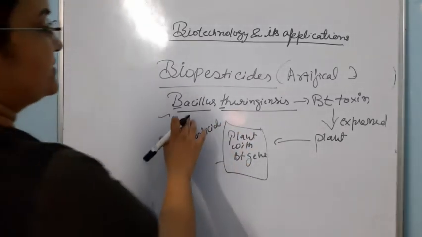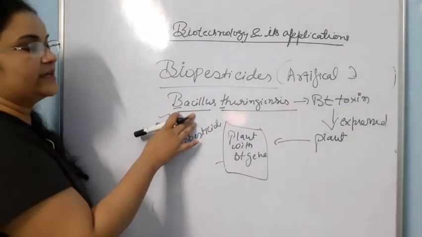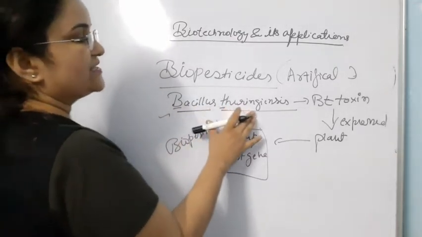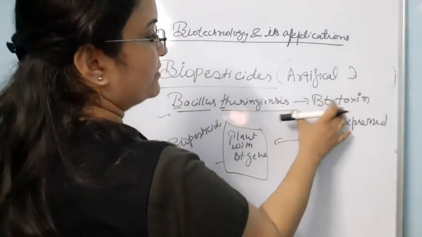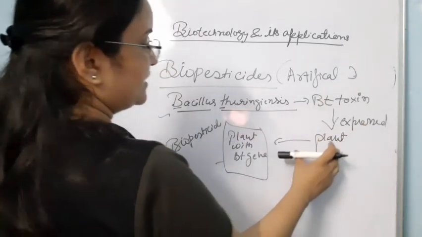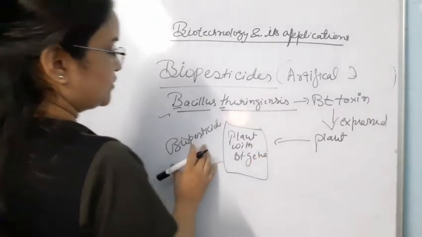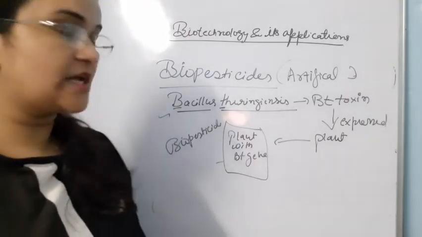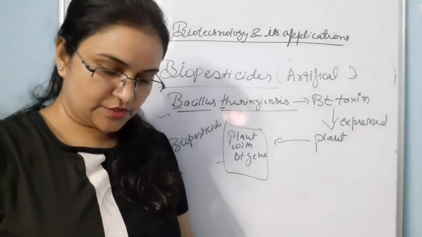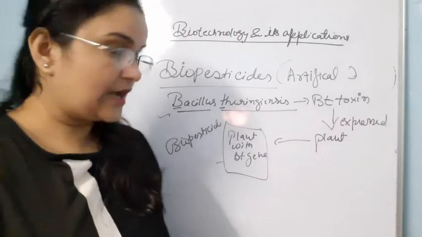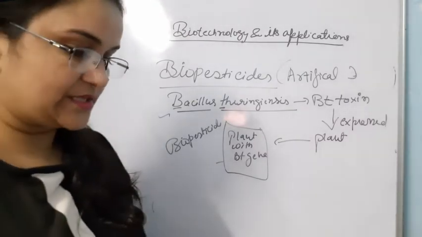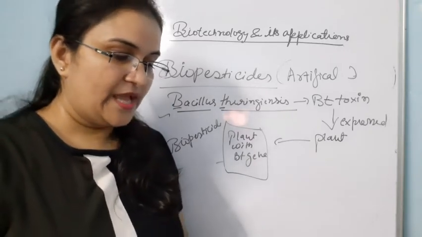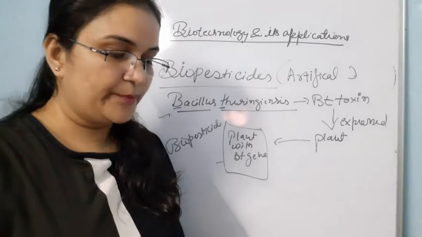So this is a very simple method. Bt toxin is extracted from the bacterium Bacillus thuringiensis, and it is expressed in the plant. This plant with the Bt gene is called a biopesticide. Now it is able to resist the pest. So this is the short way to know how we can extract it from Bacillus thuringiensis.